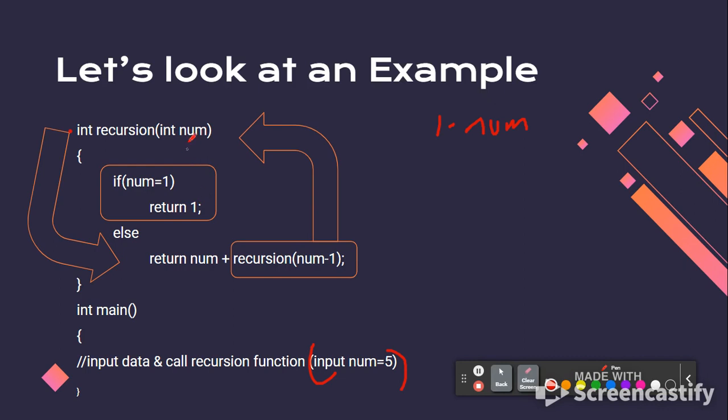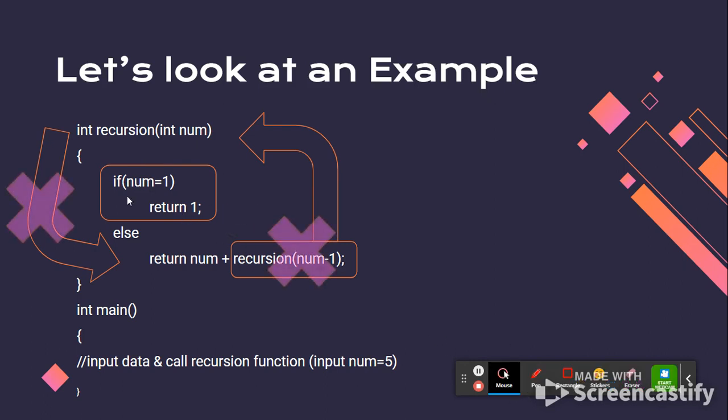Now, the reason this works for this scenario of totaling up the numbers between 1 and num is because no matter what, we know that if we were to put in 1 here, and we ask ourselves, what is the sum of 1 through 1? Well, that answer is 1. So there's that. But other than that, I promise it's not too hard. But basically speaking, we go through, and all of a sudden we have our base case, and it stops this loop, and it'll end up going back.